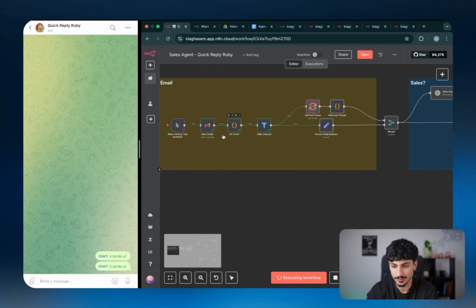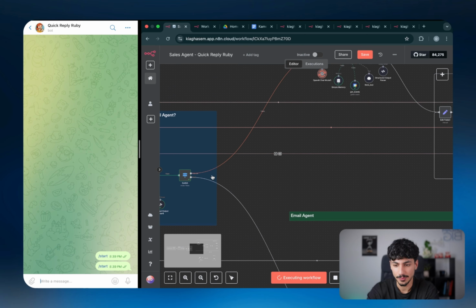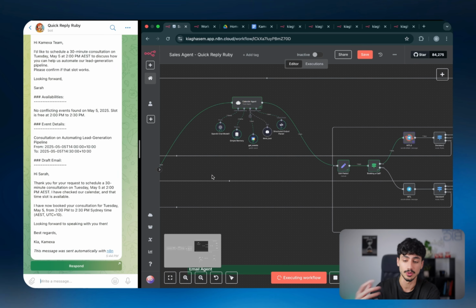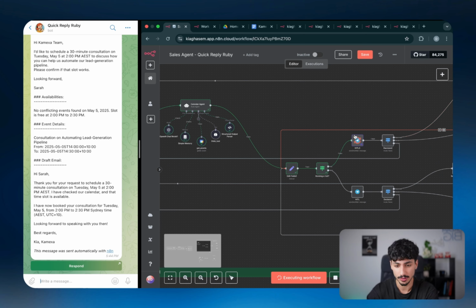So as you can see, the email comes in and then it's going through all the stuff that I explained before. And then it's going up to the calendar agent because we've been able to identify that this is a request to book a call, so it has to get handled by the calendar agent. The calendar agent is then checking the availability and also creating a draft email and sending that through to us with the human in the loop node for us to give feedback to Quick Reply Ruby.